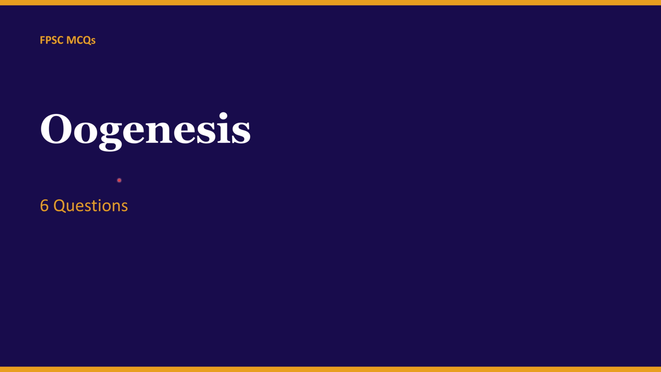The next topic from today's session is oogenesis. Here we will also cover 6 most important and repeated questions for your competitive exams and FPSC exams. First, let's discuss oogenesis. Oogenesis is the biological process by which female gametes, ova or egg cells, are formed in the ovaries. What are the main stages? Main stages are multiplication, growth, and maturation. Unlike spermatogenesis, only one functional egg is produced from one primary oocyte.